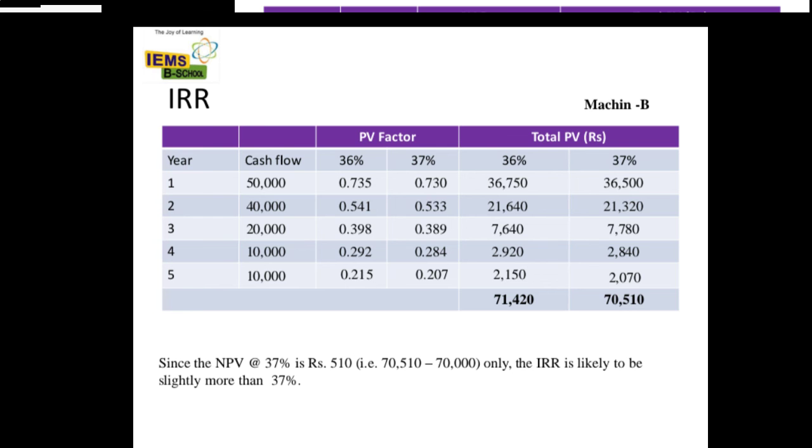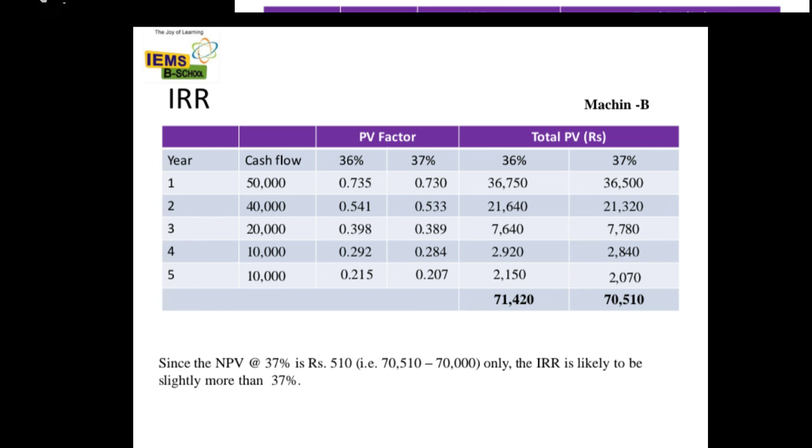Machine B, as I just said, the cash inflows for machine B are a bit high, so we are trying with 36% and 37%. Same 1 divided by 1 plus r raised to n, that is 0.735. The same thing you have to calculate for all the years and for 37% also, and multiply with the cash flows.